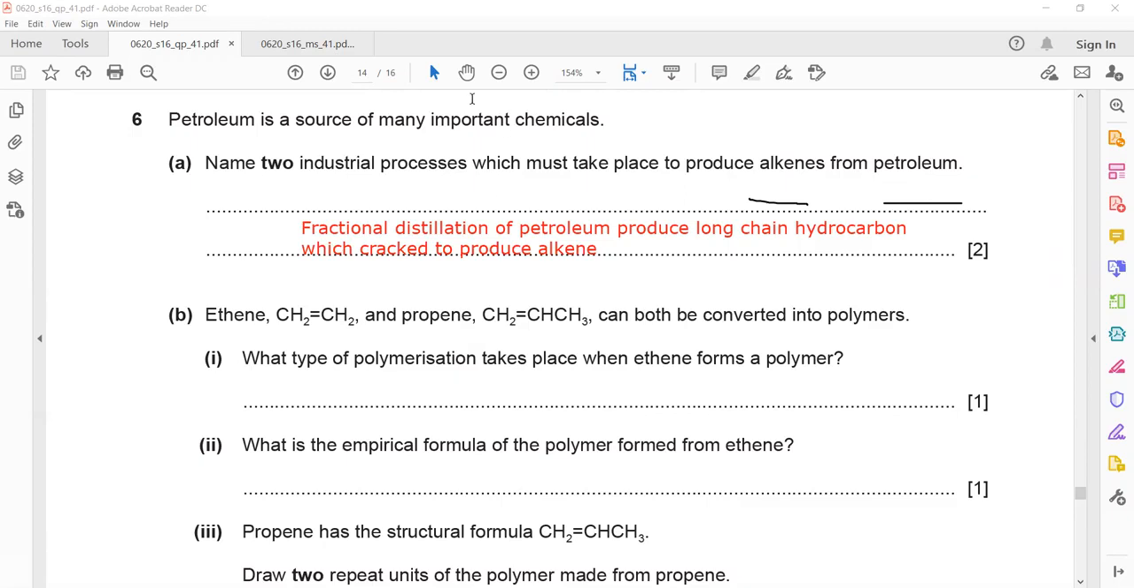Okay, in the next question they say ethene, propene can both be converted into polymers. What type of polymerization takes place when ethene forms a polymer? As we discussed, there are two types of polymerization: addition and condensation. So which kind of polymerization occurs when alkene forms a long chain compound? Addition polymerization. It is better everyone participates. Even if your answer is wrong, that's not an issue. Your participation is important, which shows your understanding.